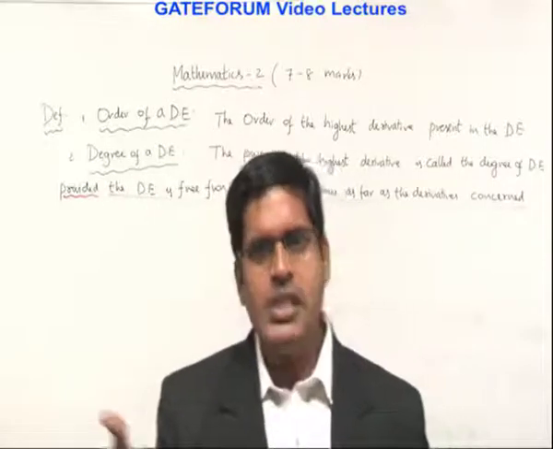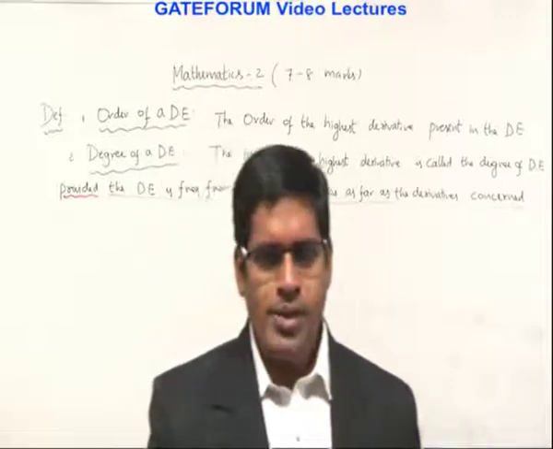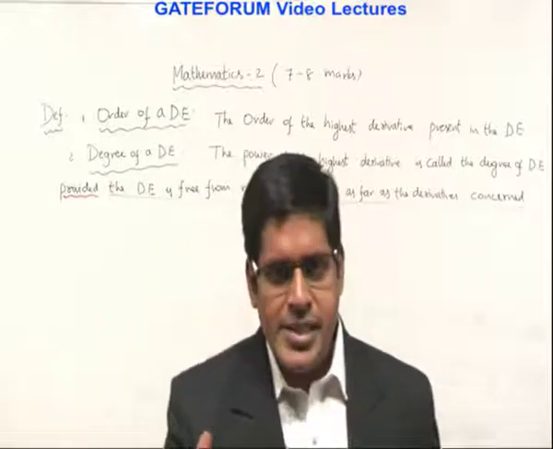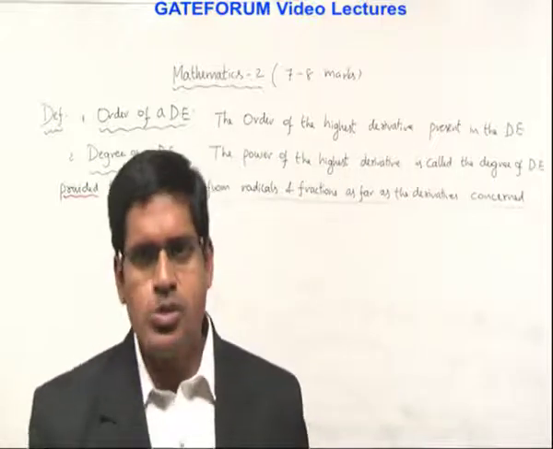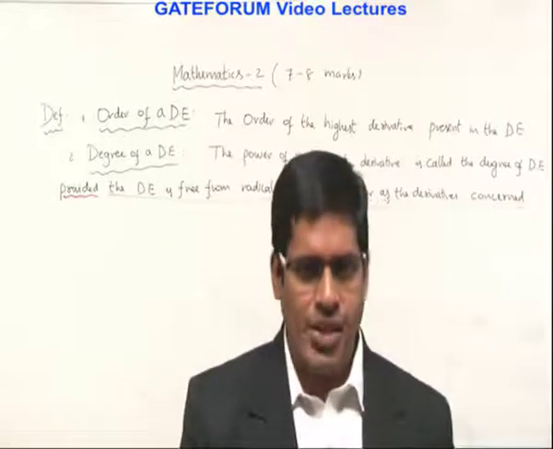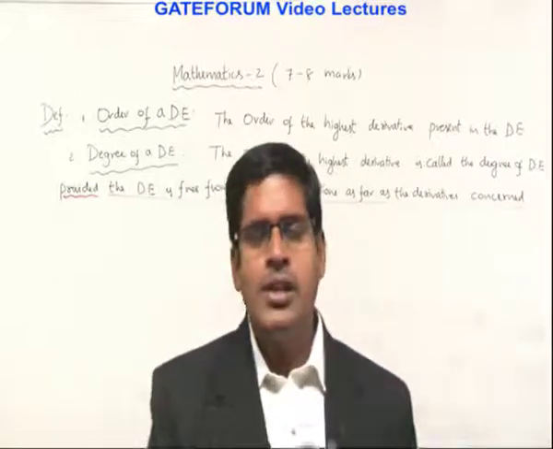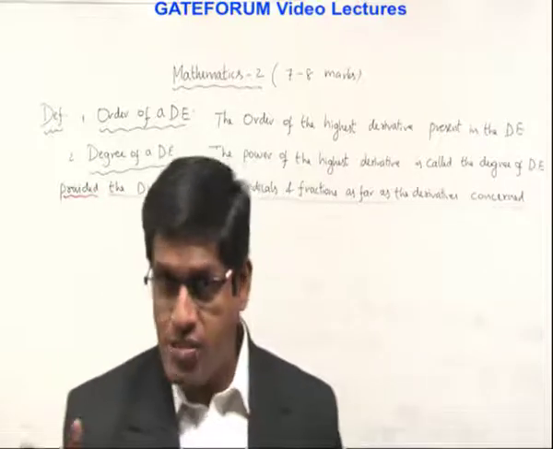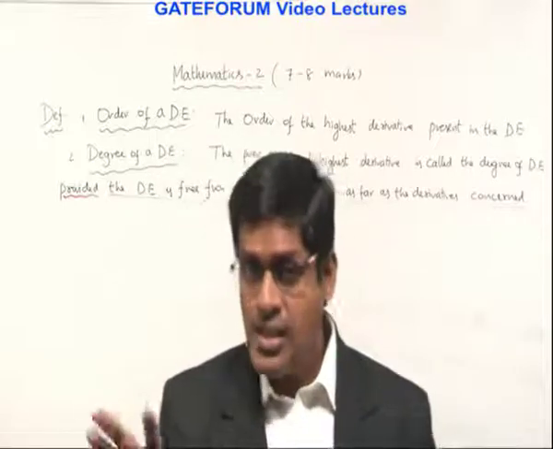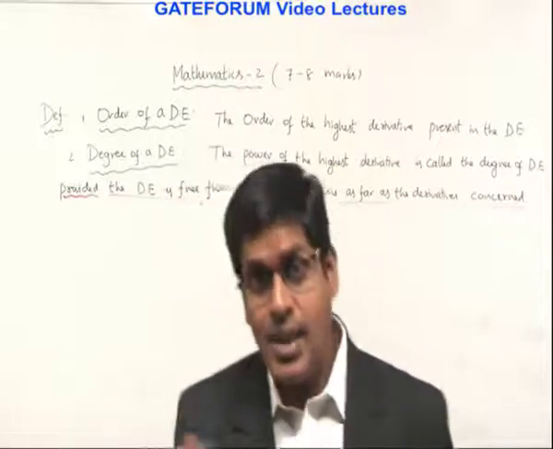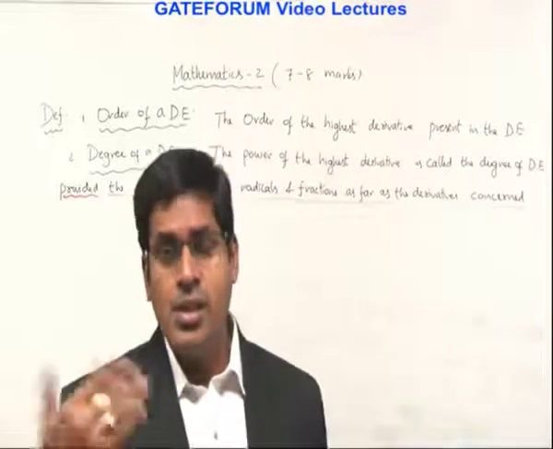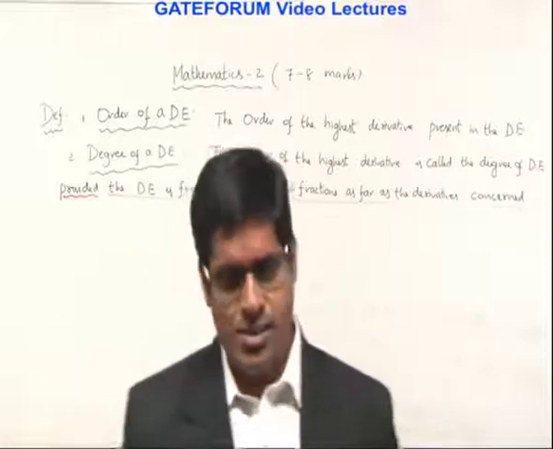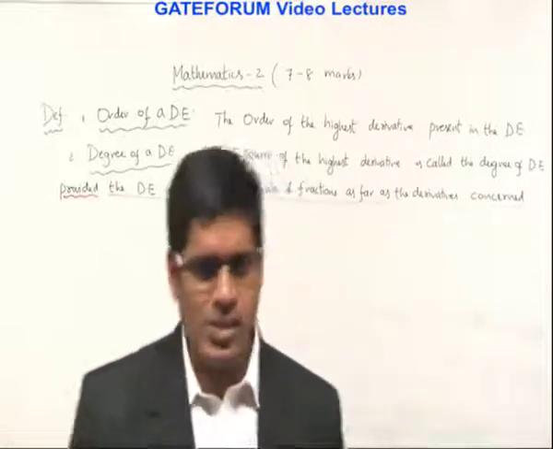X plus y is equal to y square divided by 1 plus dy by dx. So the right side is a fraction whose denominator contains derivatives. That is called a fraction. So the equation must be free from radicals and fractions. In a differential equation, if there is a denominator, the terms in the denominator should not contain any derivatives. That means it is free from fractions. You should immediately eliminate the denominator derivatives, if they exist, by cross multiplying or some other simplification.